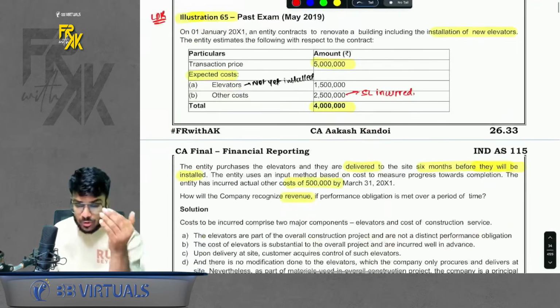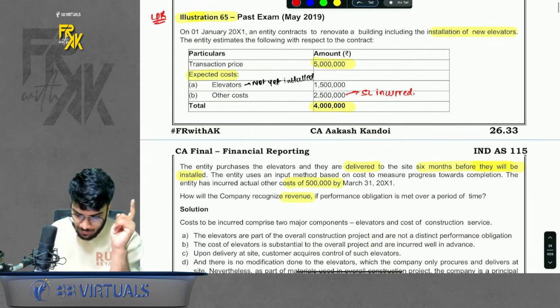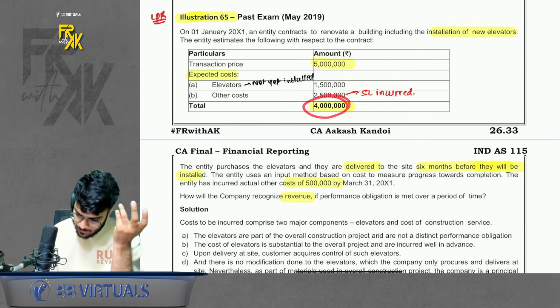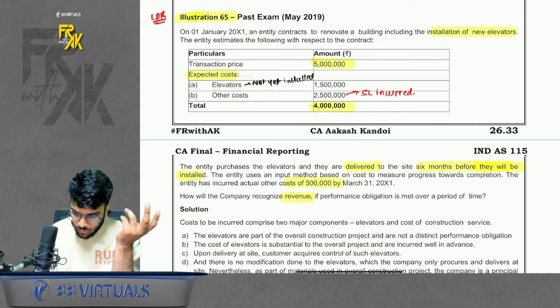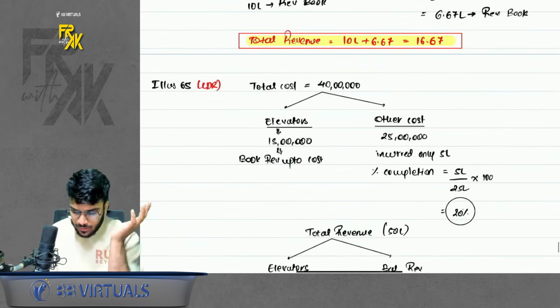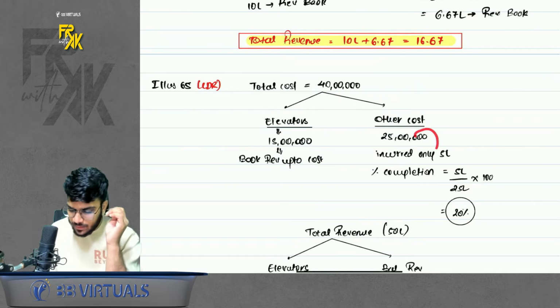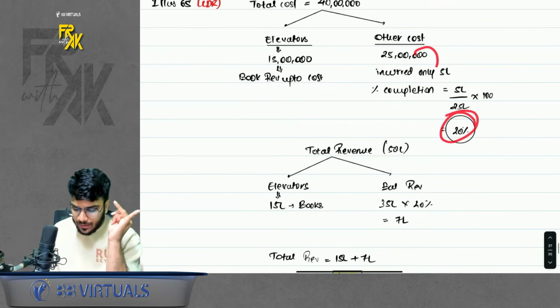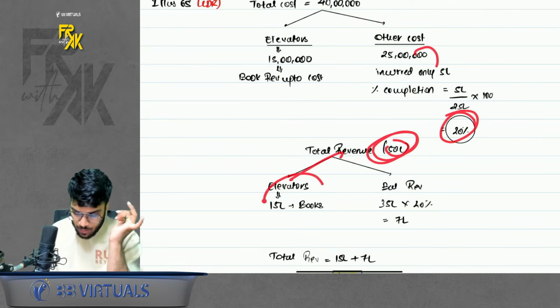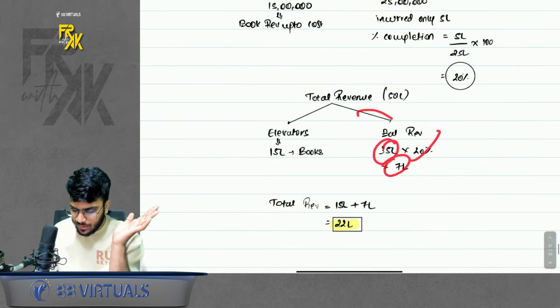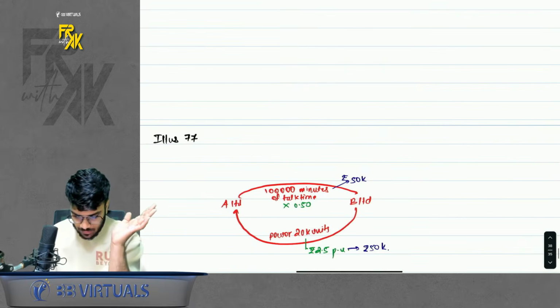Based on this, we have one question also which you solved in class, in case you remember. Revenue is 50 lakhs, cost 40 lakhs, for elevator is 15. Out of the remaining 25 you incurred 5 lakhs. How to book this? Simple. Out of 40, bifurcate into elevators and other cost. Elevators separate, other cost balance 25, out of which 5 we incurred. So percentage is 20%. In revenue also, out of 50, first book up to elevators 15 lakhs. On balance 35 apply 20%, 7 lakhs. So total revenue we will book is 22 lakhs. Is this clear to everyone?